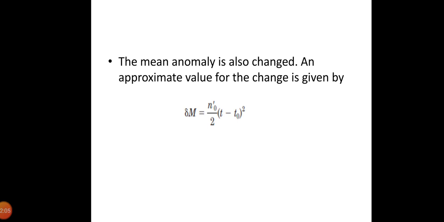So this is the first time derivative of the mean motion listed in the NASA bulletin. For example, this value will be 0.000307 revolutions per day square. Thus, the changes resulting from the drag term will be significant only for long time intervals, and for present purposes we can ignore it.